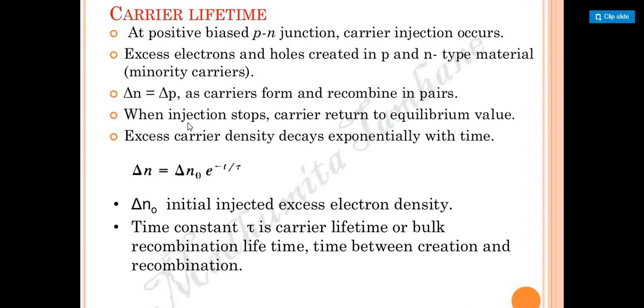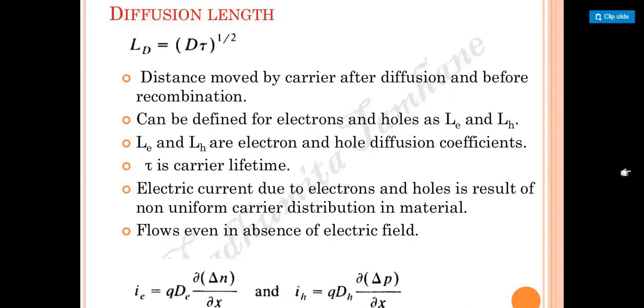If you combine both, you get the carrier lifetime. Next, we covered diffusion length, given by capital L suffix d. LD is equal to (D tau) whole power 1 by 2, right? This we also covered in the previous session.